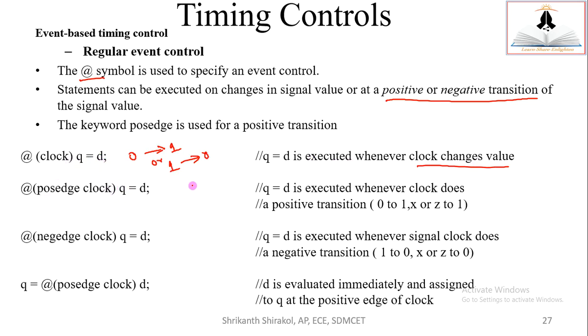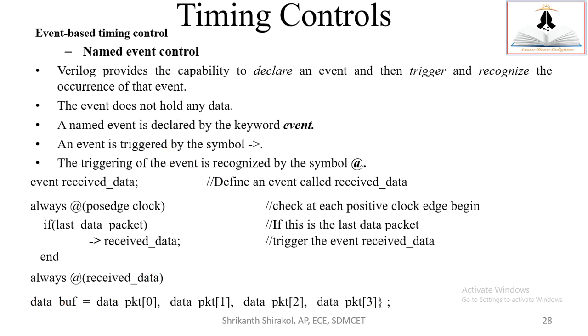That's the meaning. What's the meaning of this? Posedge means it will execute only for transition from 0 to 1. Negedge means it only executes when the transition is happening from 1 to 0. So q equal to at posedge, this is also one of the ways. This is evaluated immediately, and assigned to Q at the positive edge of the clock. So D's value is stored in some temporary variable at 0 simulation time, and it will assign the value to Q only after encountering the posedge of the clock, that is 0 to 1. Whenever that edge appears, then only this D value will get updated to Q. So this is a regular delay control.